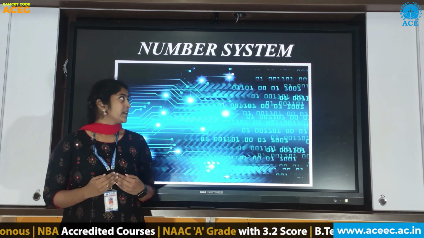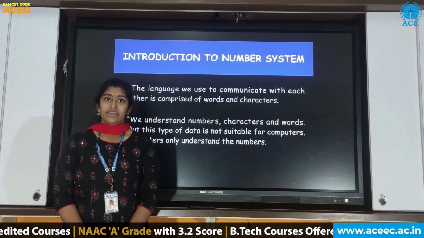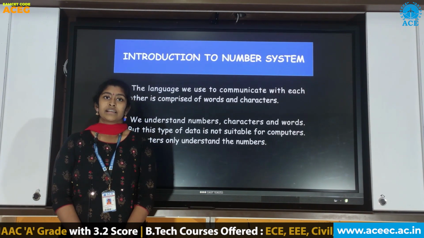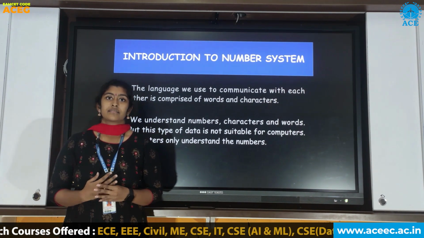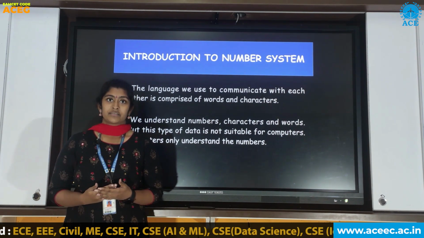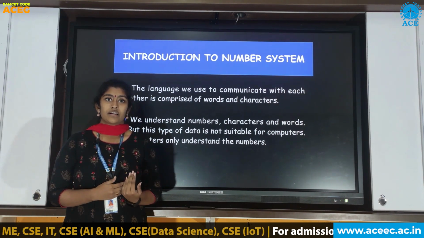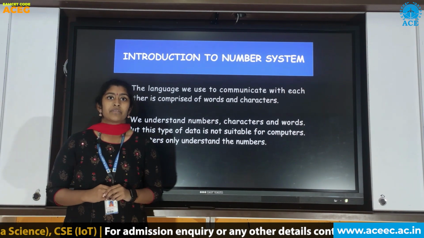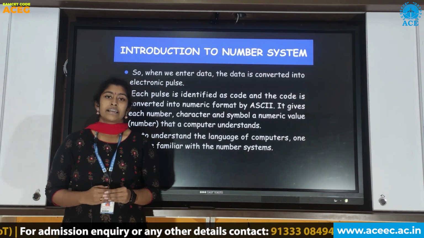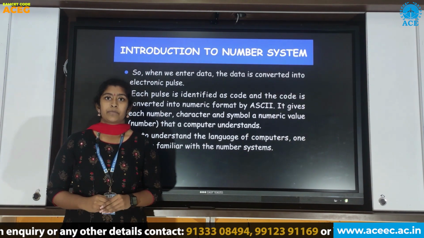Today we are going to learn about number system. To communicate with each other, the language we prefer is composed of words and characters. We can understand characters, numbers, words, but this type of data is not understood by computer. Computers can only understand numbers. So when we enter the data, it is converted into electronic pulse.